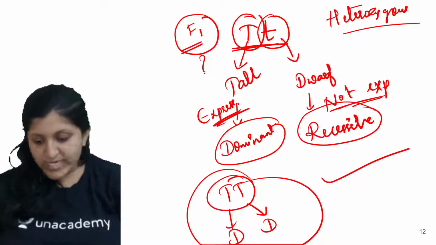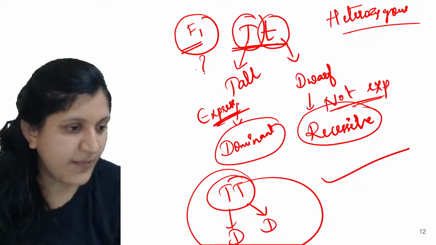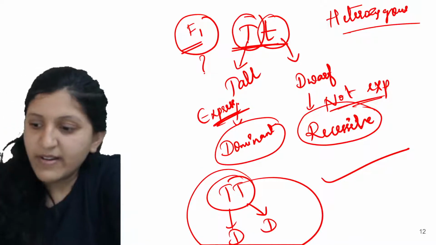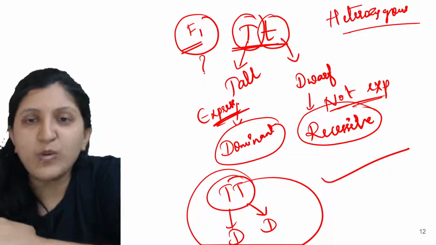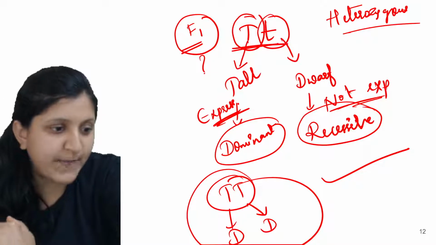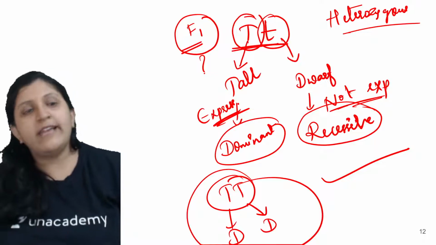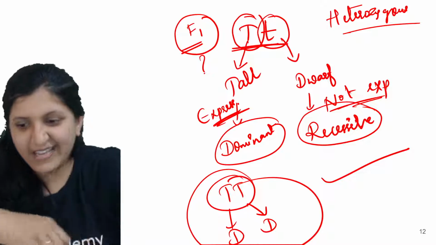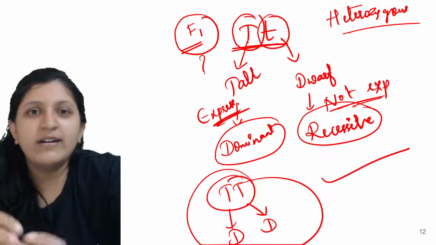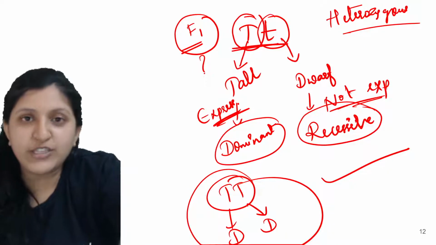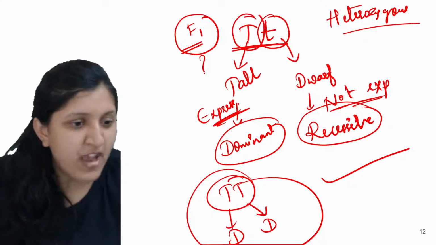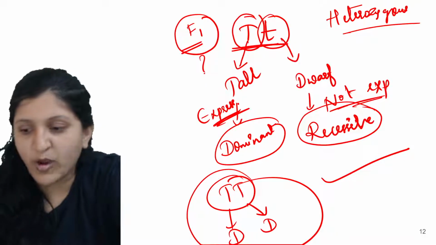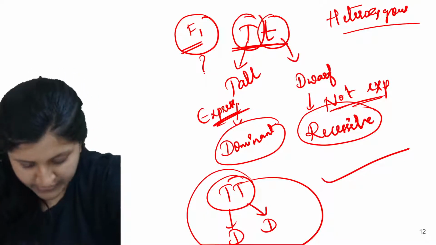So what does the law of segregation say? Anybody? What does the law of segregation say? The law of segregation can also be called the law of purity of gametes. You need to write the laws as they are given in your textbook. You cannot write your own sentences for a law. So whatever is mentioned in your textbook, you can go according to that, the one which is mentioned there.